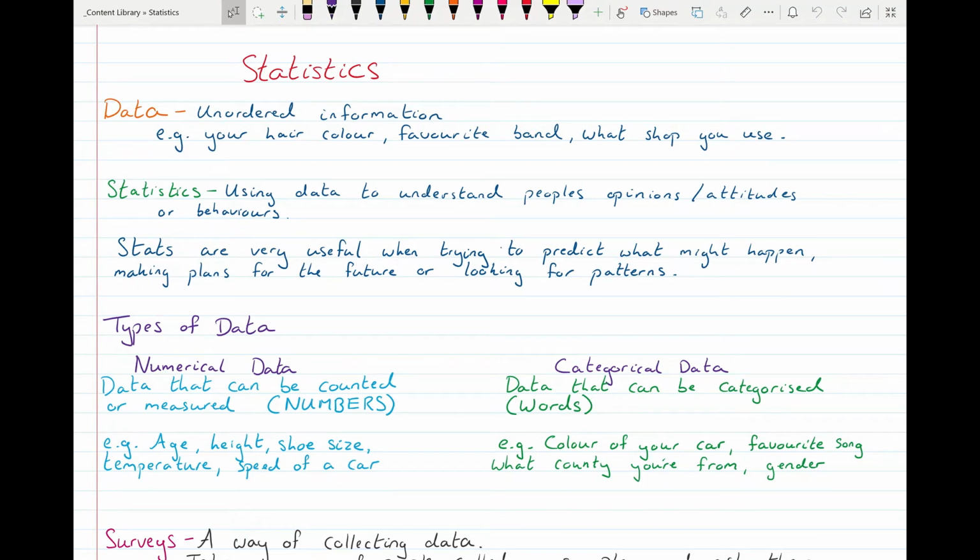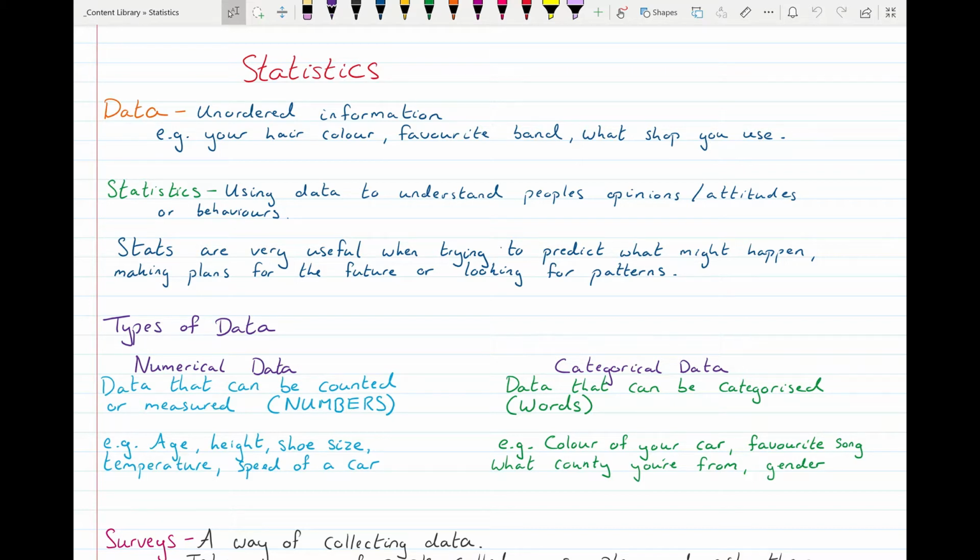We're starting a new topic today, statistics, and you'll be all familiar with a statistic. It's given maybe at the end of a match, or you'd fill out a survey to create a statistic and things like that. It's very useful for planning and looking into the future. So the government have the Central Statistics Office down in Cork, and every 5 years they send out a census where they ask every person in Ireland lots of different questions to gather information.